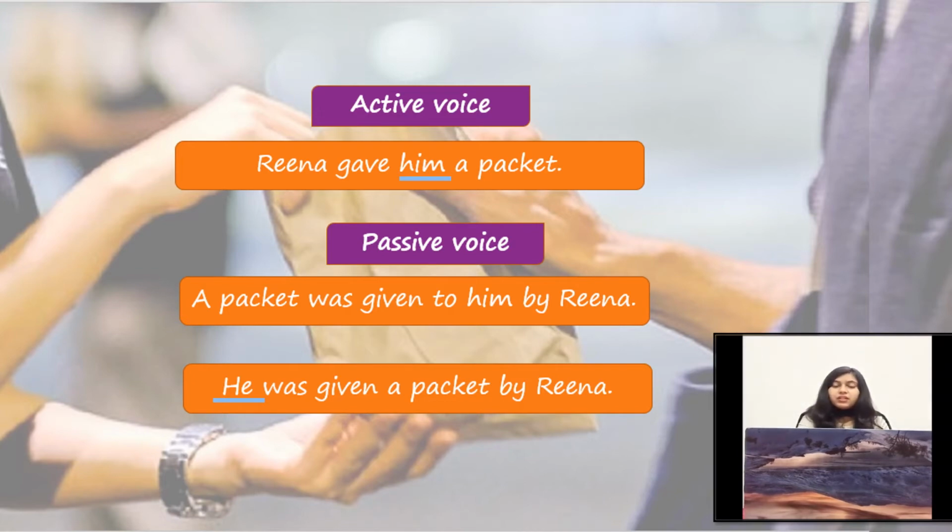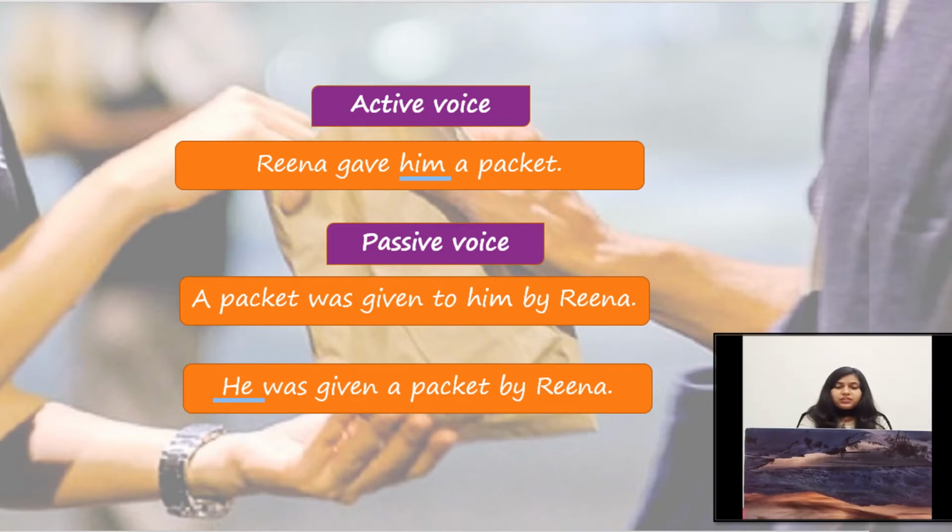Now after the third form of the main verb, we will write the direct object as it is. So the direct object in this sentence is a packet. So when we change this sentence into the passive voice, then we will write the direct object as it is after the third form of the main verb. As you can see here, we have written here a packet as it is after the third form of the main verb.